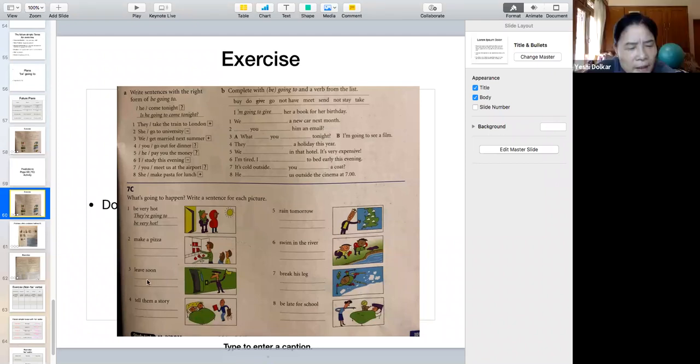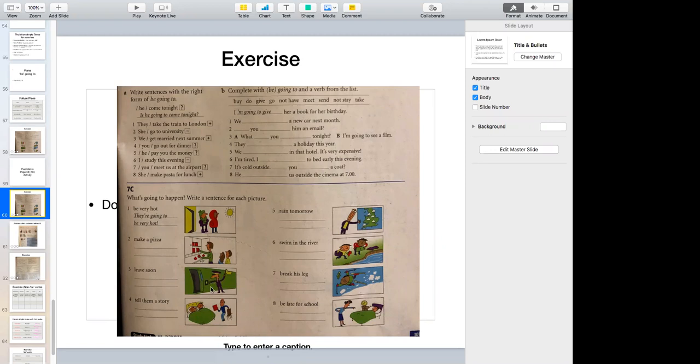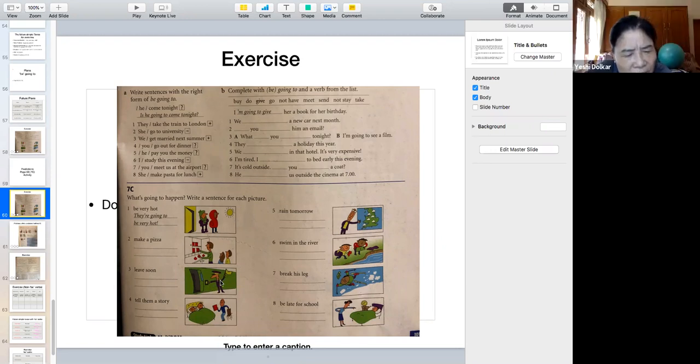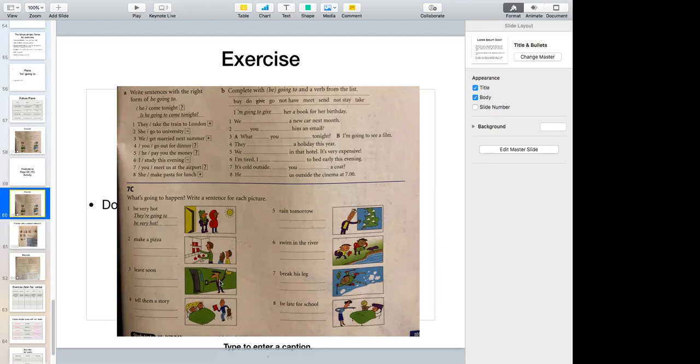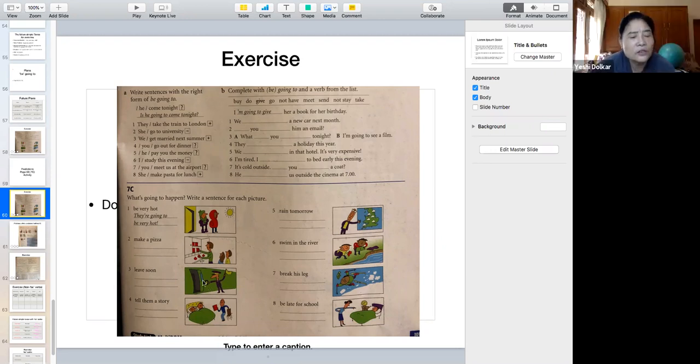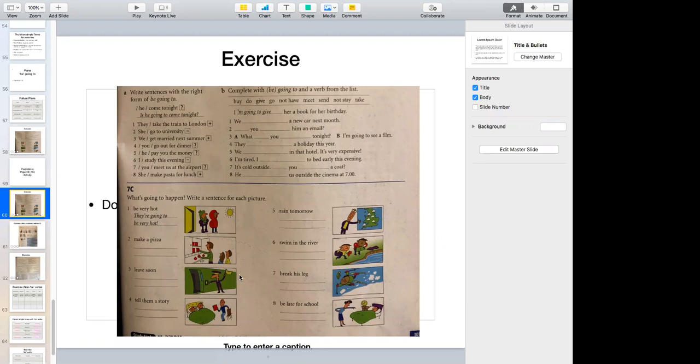All right, and what is going to happen here? He is going to leave soon. No, the train is going to leave soon. He's the conductor, all right? So the train is going to leave soon.